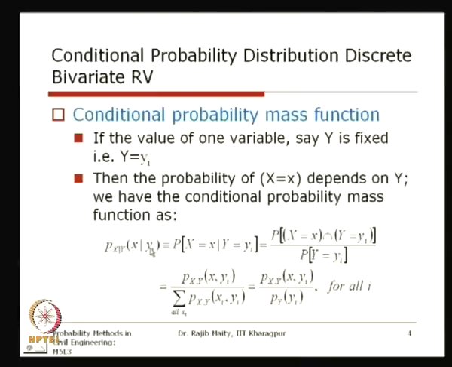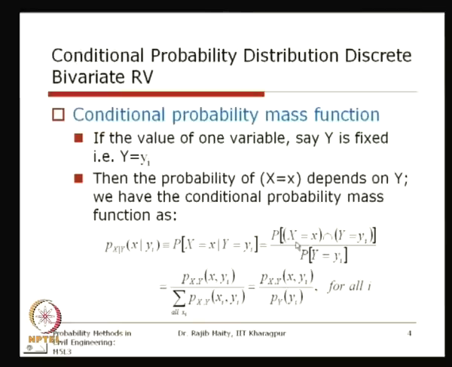That the specific value yi has occurred, which is also expressed as x equals x and y equals yi, that is, the probability of x equals x intersection y equals yi. So, here we have to know that when we are talking about x equals x, it means whatever possible values of x can occur in concurrence with y equals yi.